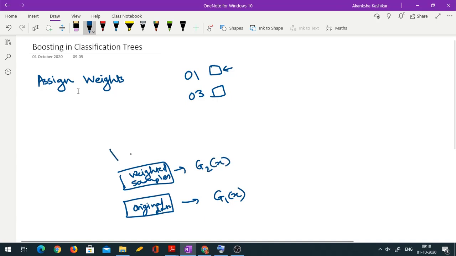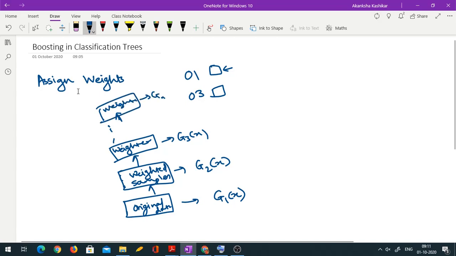Then using the classification predictions from the second classifier, that is from G2, you again get a new weighted sample and you fit G3(x) to that, and this procedure continues till some stage M. You have the final weighted sample M, you fit a GM(x) to that, and then you finally define your final predictor as a weighted average of these individual predictors.